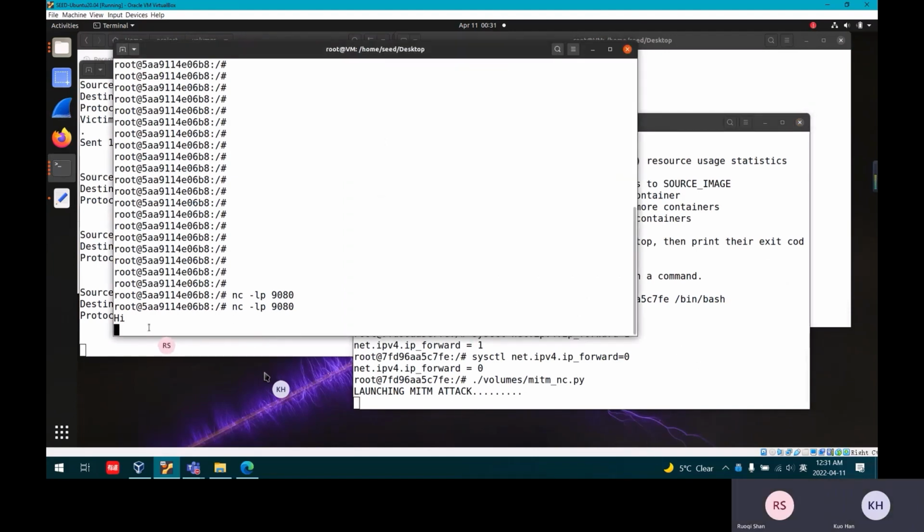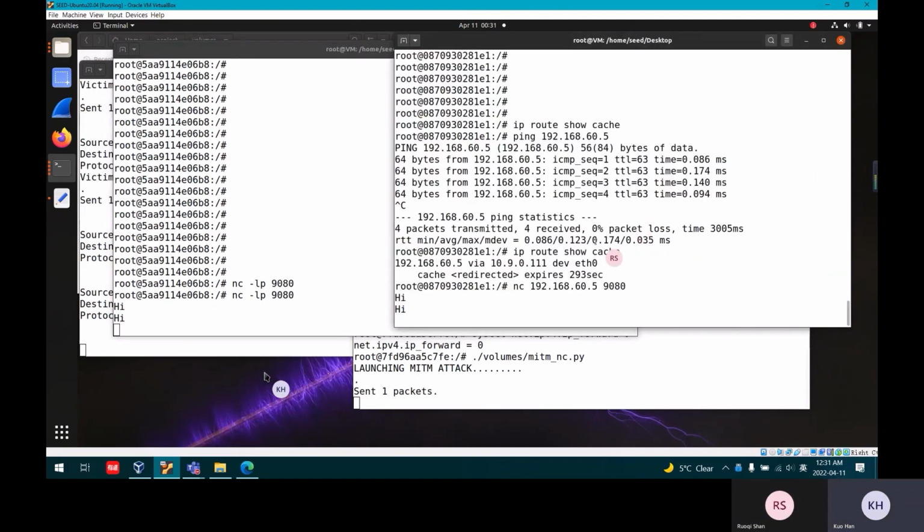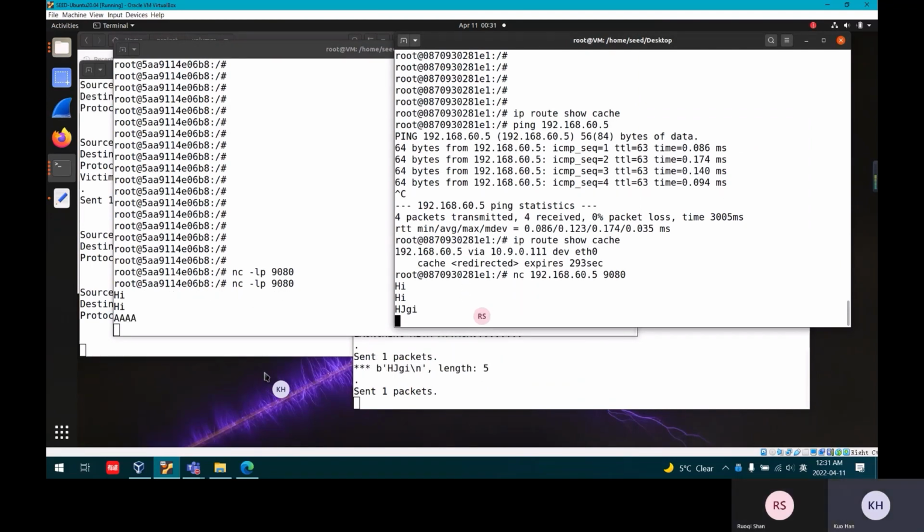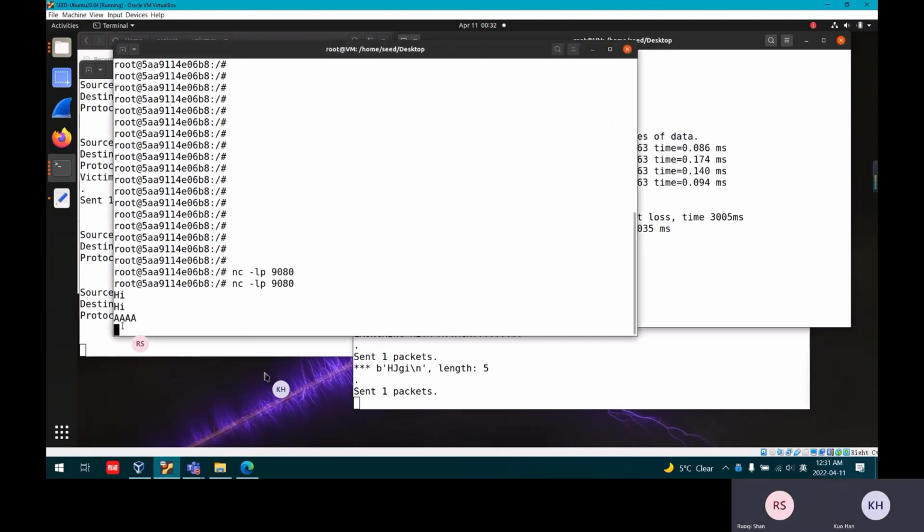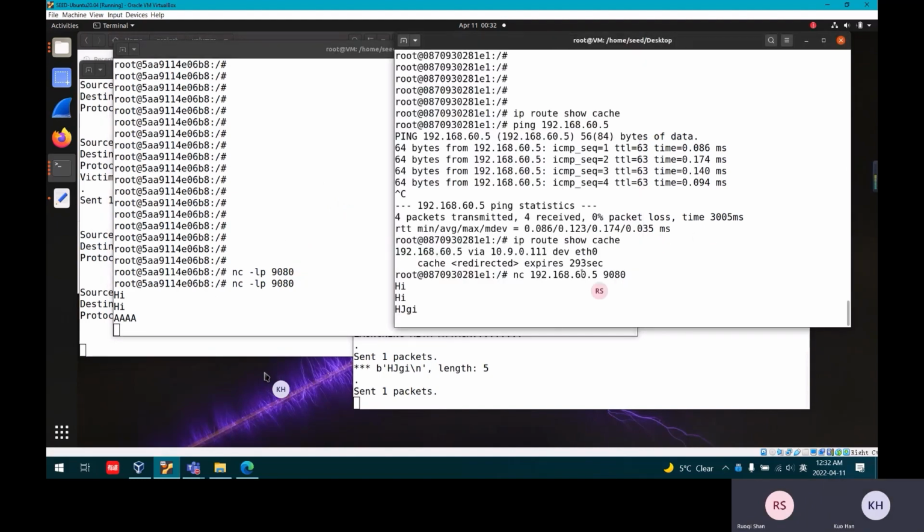When we send a message from the victim to the destination host, all the characters will be A. But the destination host can send messages to the victim, and there will be no problem. So this is for the ICMP redirect attack. Then I will continue to present the TCP attack.